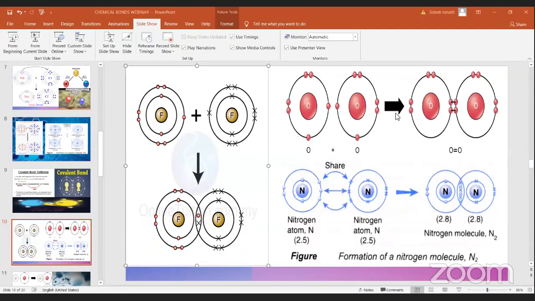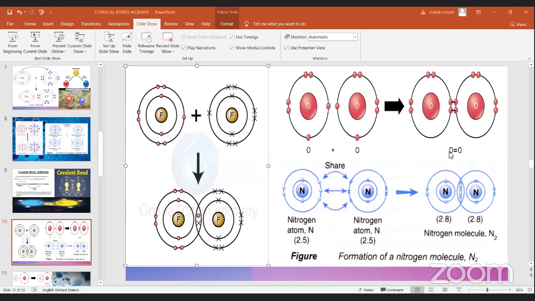We'll see the example for oxygen. Oxygen has 6 electrons around it, so it needs another 2 electrons to become stable. So it shares 2 pairs of electrons: 1, 2, 3, 4, 5, 6, 7, 8. In the final shell, you can see it has 8 electrons, and oxygen is also becoming stable.